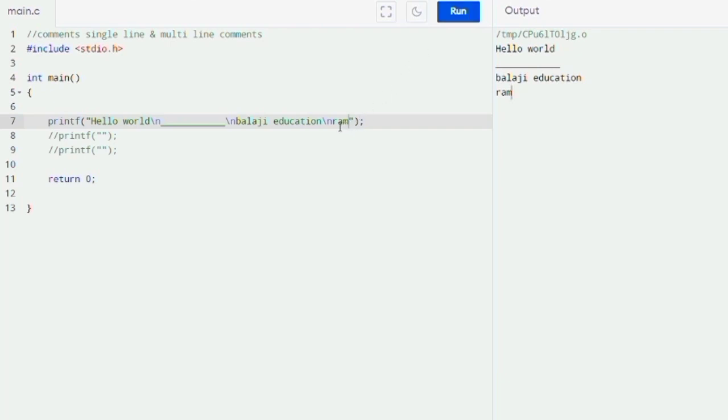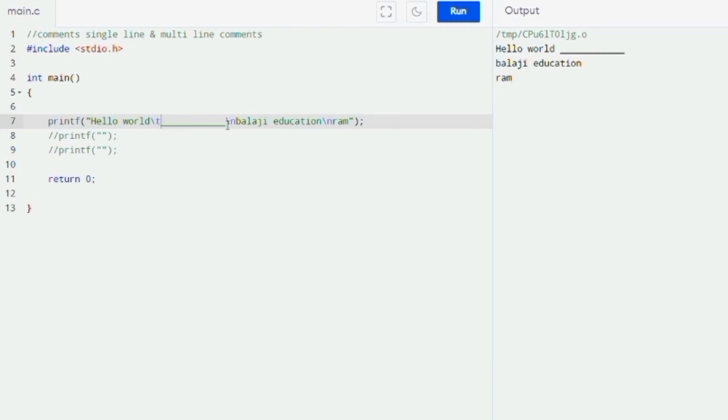Not only backslash n, if I want to give only tab space, then I am using only t. Backslash and t is to give only a tab of space between hello world and this line. See here you can notice the space between world and this line.